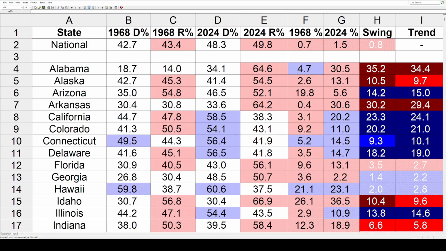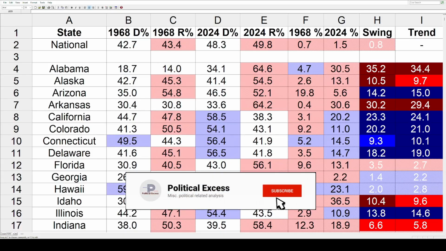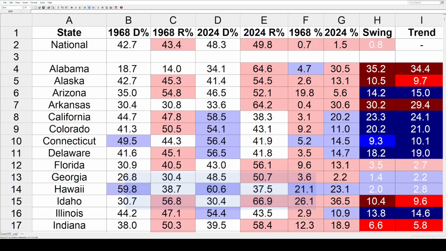How have all 50 states trended on a presidential level between 1968 and 2024? We're going to get the answer to that question in this video. Last week we took a look at the shifts or the swings in each state. Today we're going to compare those shifts to the national shifts, and that's going to give us the trends. If it's a little confusing, we'll break it down in just a minute. And if you want to just skip ahead to the map, there's a chapter down below in the description.